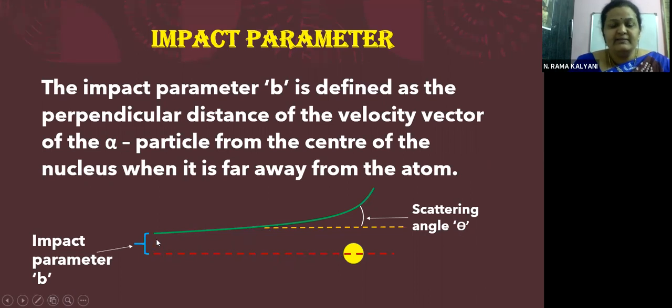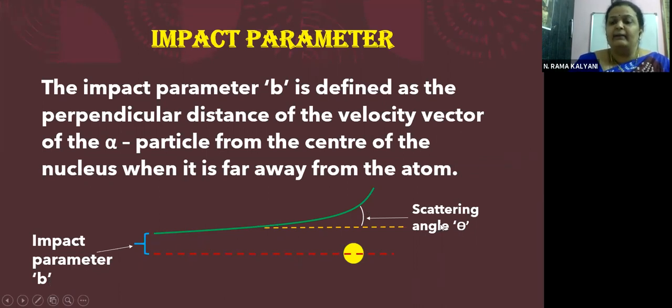So the perpendicular distance between the velocity vector of the alpha particle and the center of the nucleus, when the alpha particle is far away from the atom. Why? Because we are calculating impact parameter when it is far away, when repulsive forces are not acting on it. So this distance is called as the impact parameter, children. Okay, this is called as the impact parameter and it is denoted by small b.